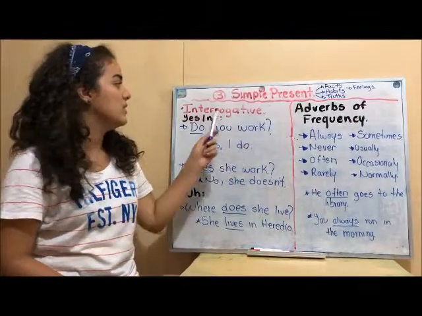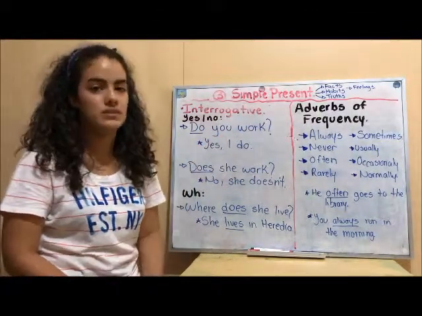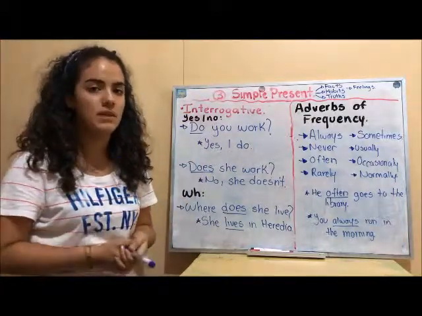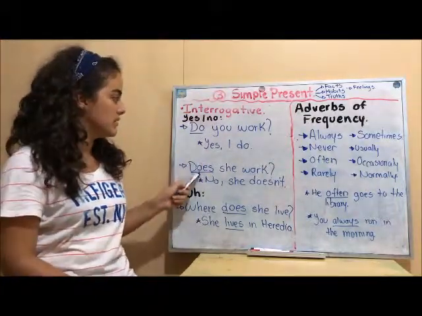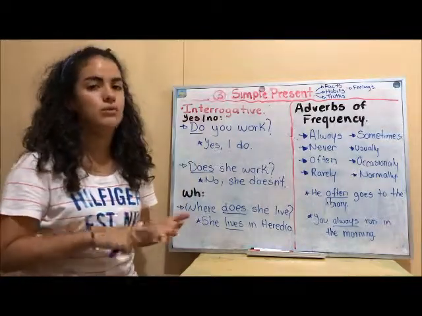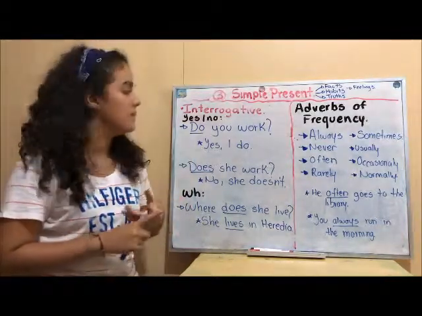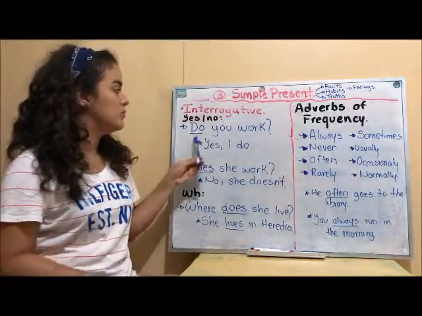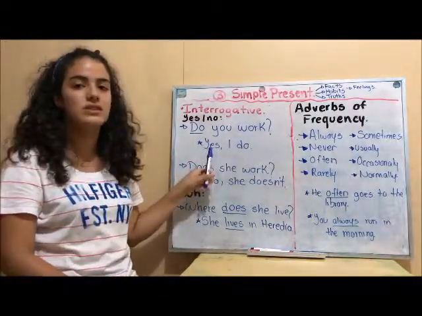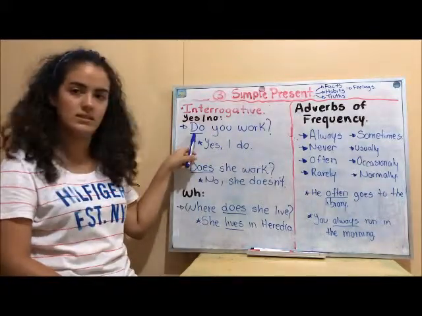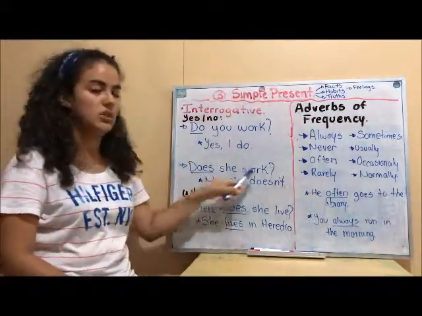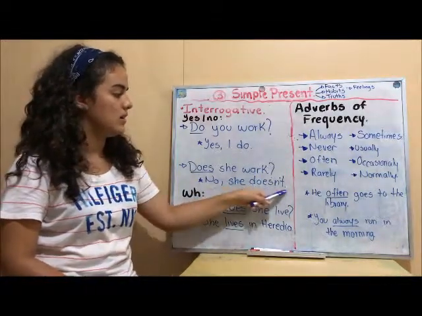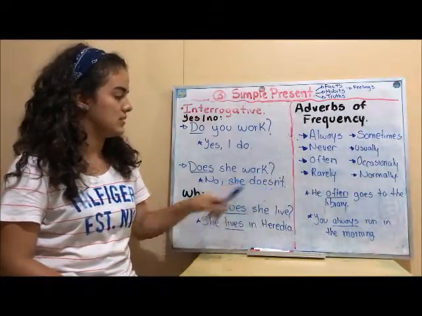And now we have our interrogatives for simple present. So in yes and no questions, we use the same auxiliary, do and does. Do for you, I, we, they, and does for she, he, and it. So, do you work? The answer is yes, I do. It is the same. Does she work? No, she doesn't. In our negative way, doesn't.